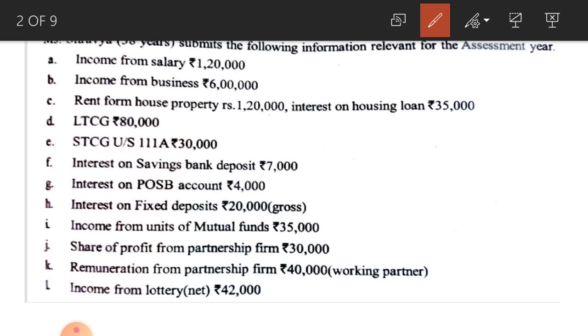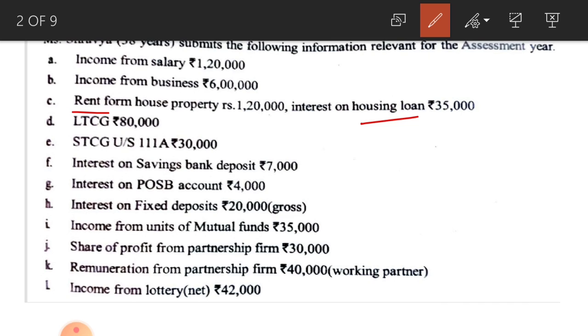Here income from house property is not directly given, but rent and housing loan is given in the problem. That means when you deduct municipal tax from a rent, you get annual value, and when you deduct two things from annual value, you get the income from house property. That two things are standard deduction at the rate of 30% of annual value and interest on housing loan.